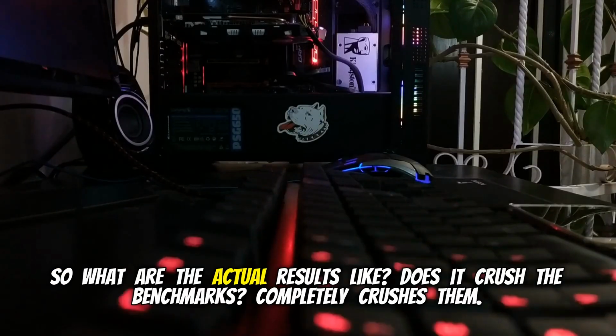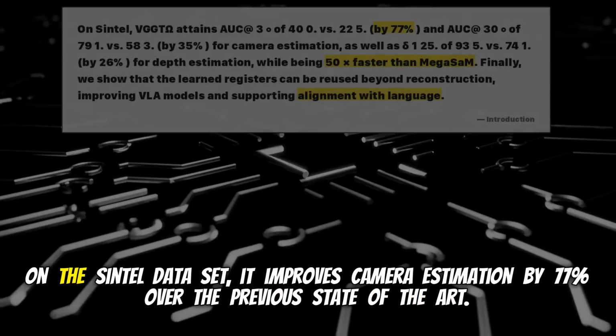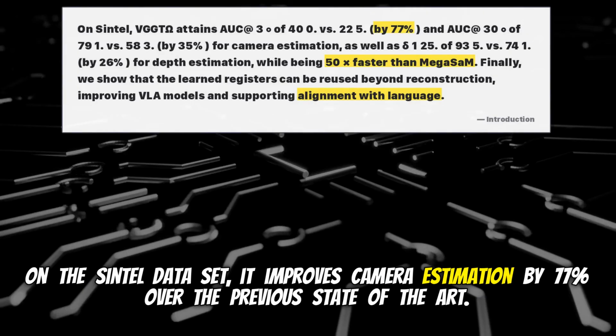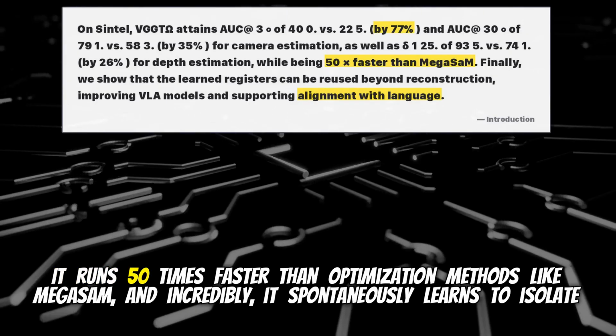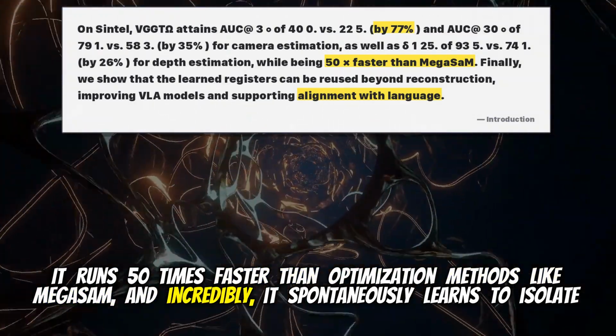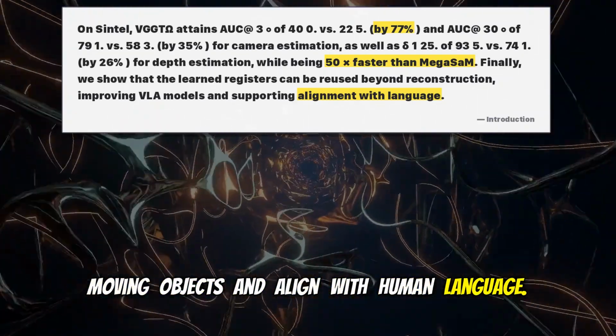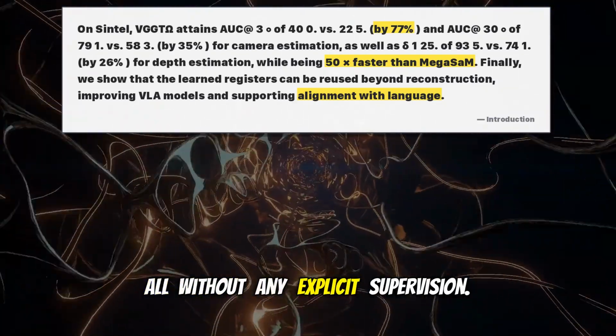So what are the actual results? Does it crush the benchmarks? Completely crushes them. On the Sintel dataset, it improves camera estimation by 77% over the previous state-of-the-art. It runs 50 times faster than optimization methods like MegaSaM, and incredibly, it spontaneously learns to isolate moving objects and align with human language, all without any explicit supervision.